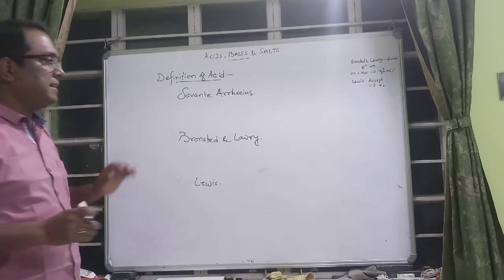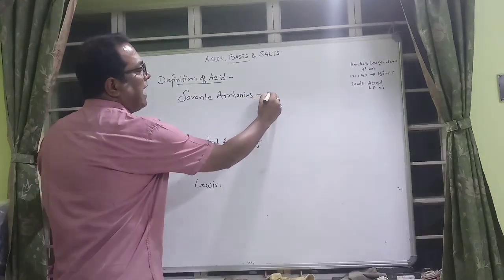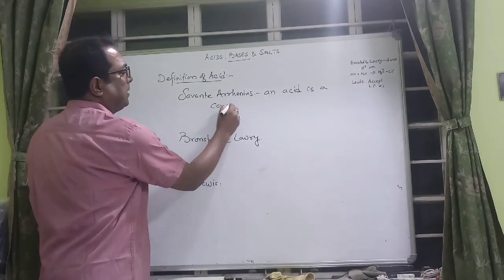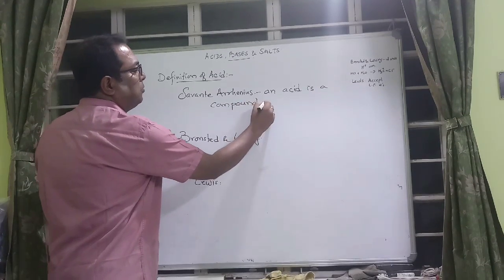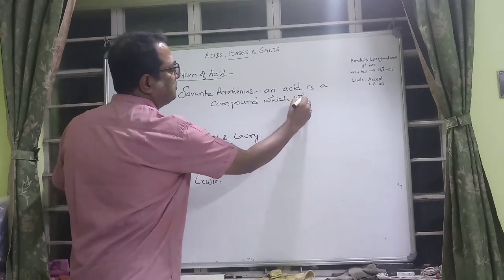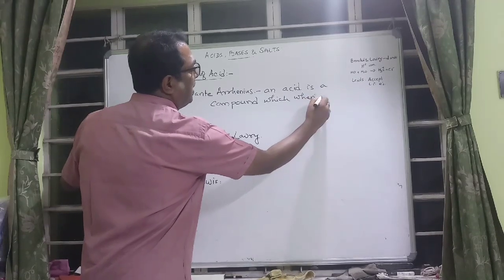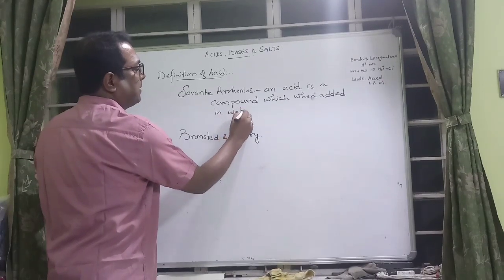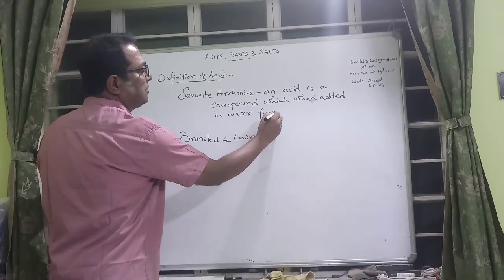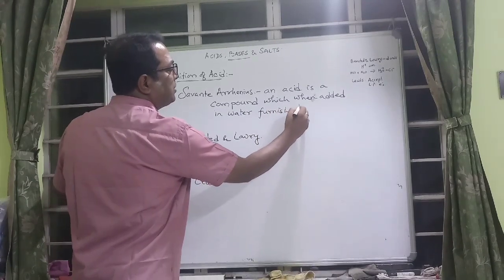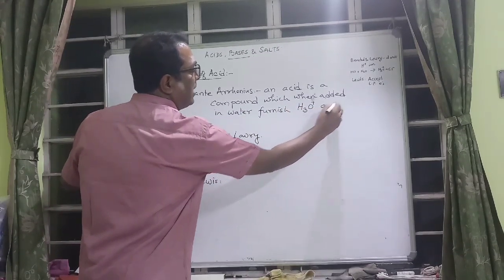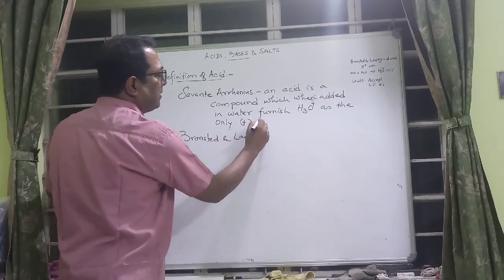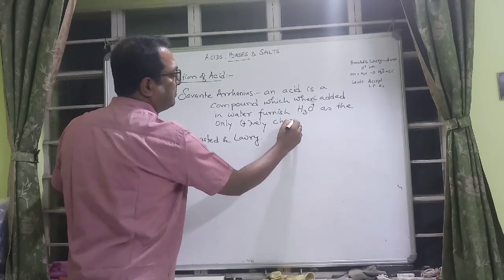Savante Arrhenius stated that an acid is a compound which, when added in water, furnishes hydronium ion as the only positively charged ion.